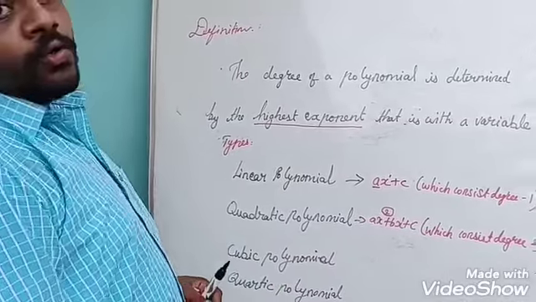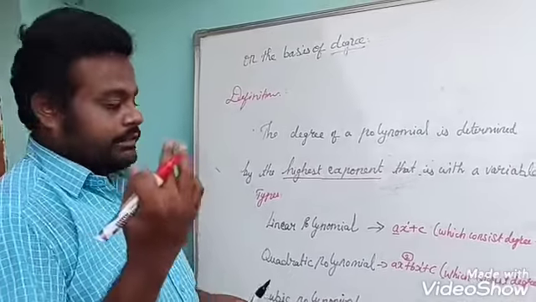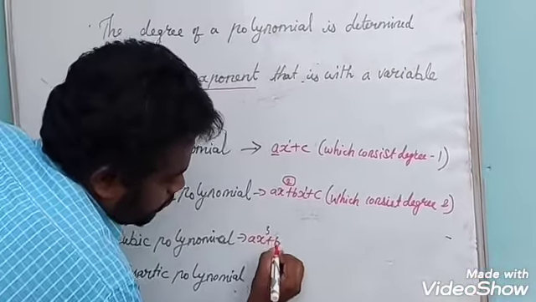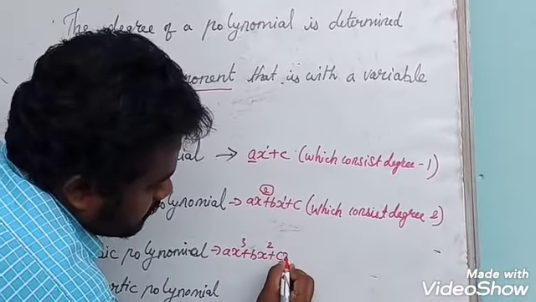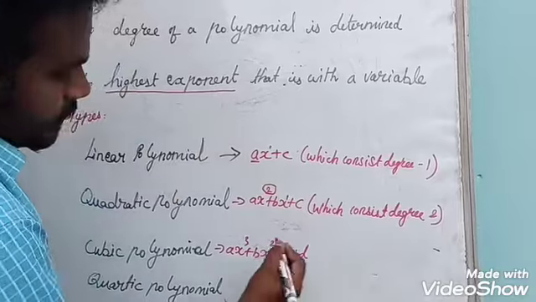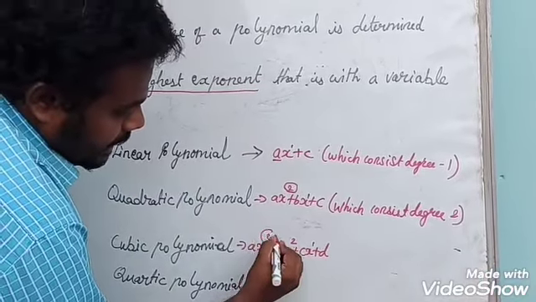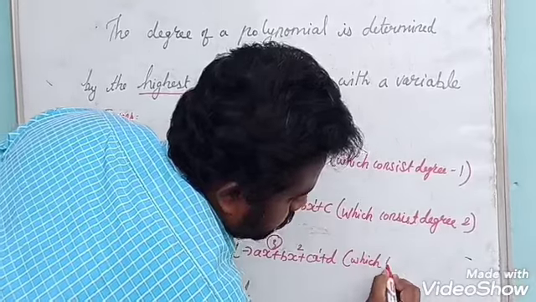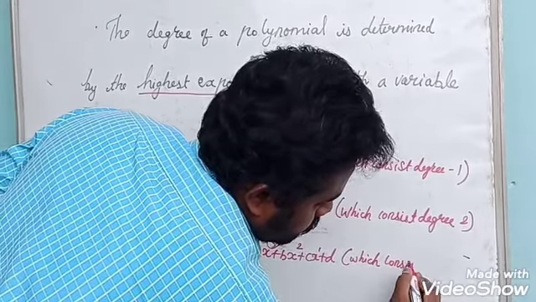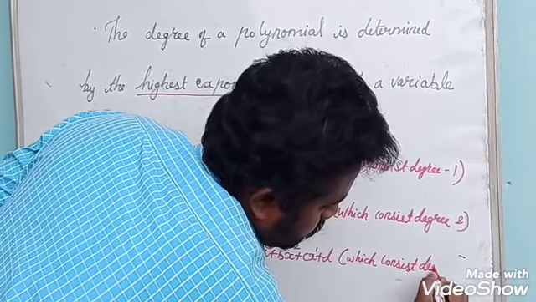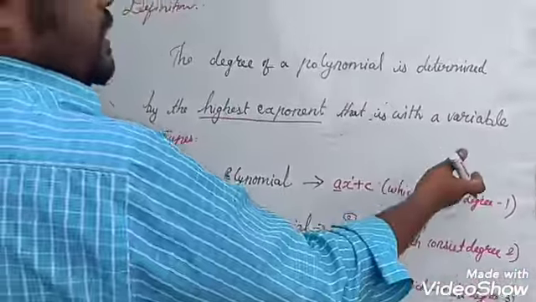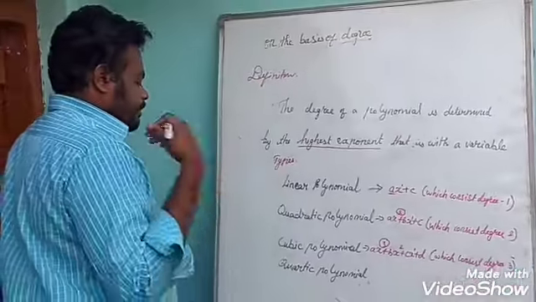Cubic polynomial. Cube means already we know that it is 3. The basic form is ax cube plus bx square plus cx plus d. So here 1, 2, 3. So 3 is the highest one, which consists of degree 3. So these you already know, up to cubic polynomial.